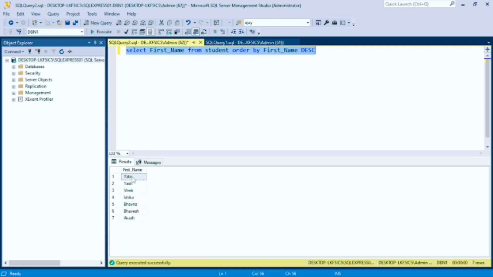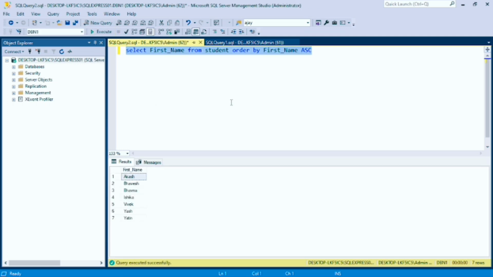Now you can see the letters Y and V coming first, and again V and A. It sorts the column by first name, and by ORDER BY it sorts the data in descending order. If I use ascending order here, it will show the data in sorted order, lexicographically.